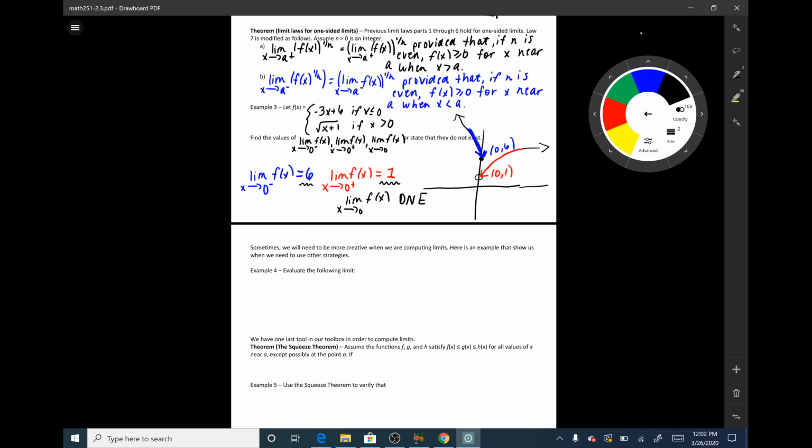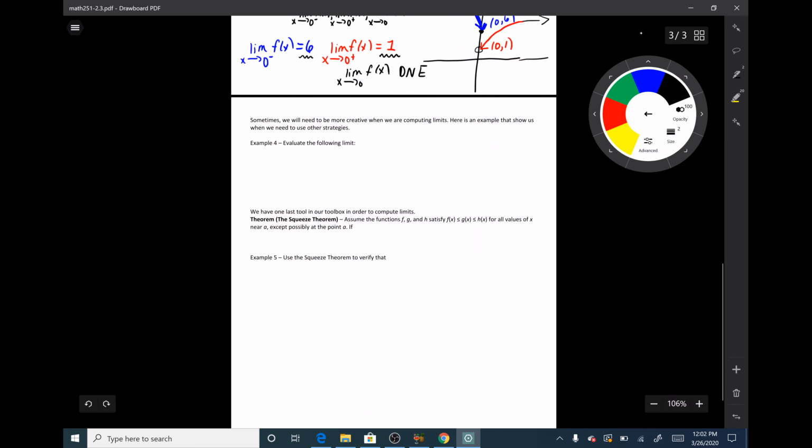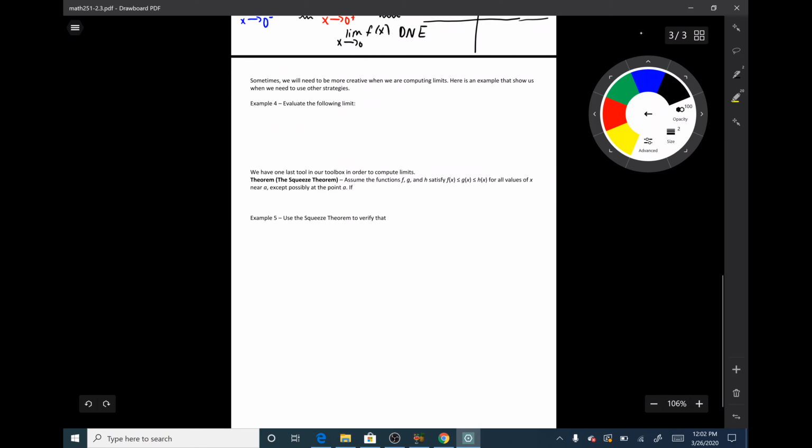All right, next we have another example that we're going to have to pull out some tricks for. So we want to evaluate the limit as x goes to 0 of x squared minus 6x plus 8 over x squared minus 4. Oops, sorry, this should be the limit as x goes to 2. The limit as x goes to 2 of x squared minus 6x plus 8 over x squared minus 4.